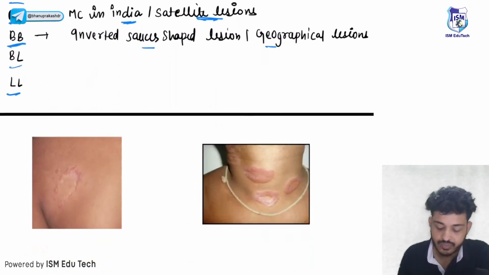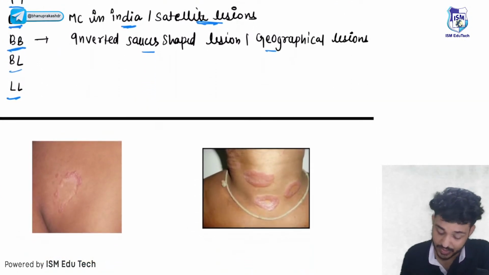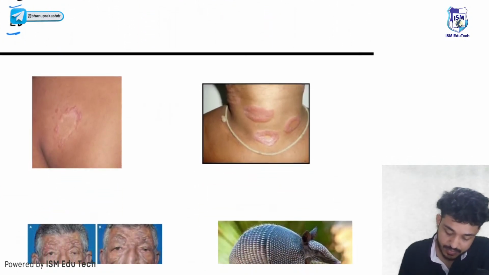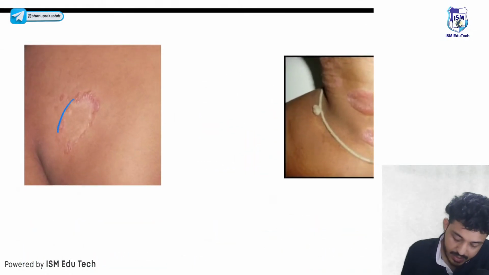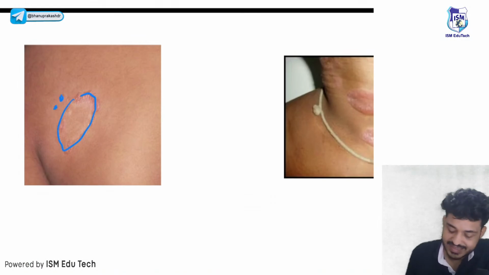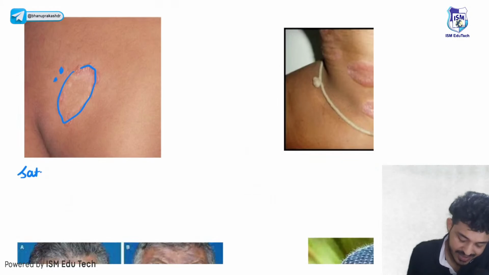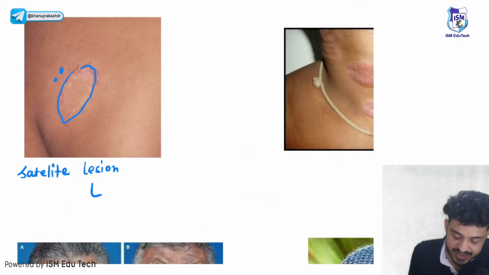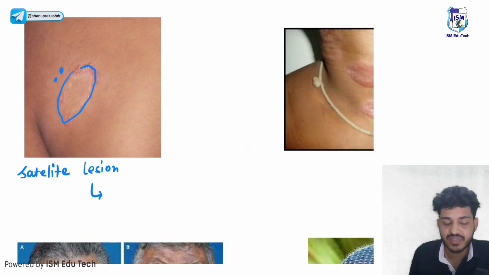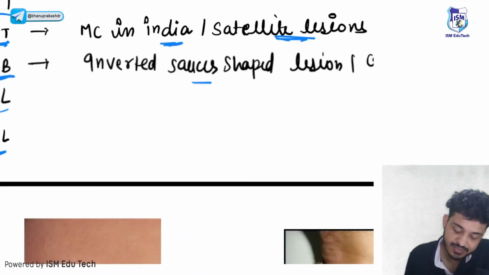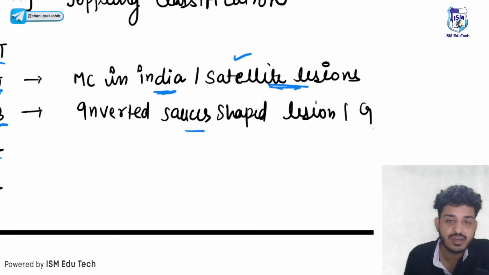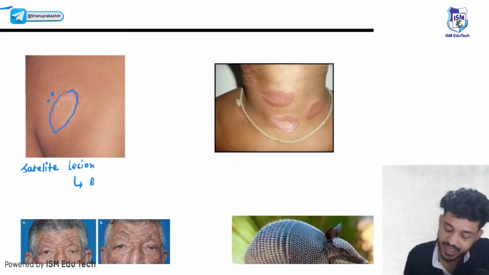In detail you will study this in micro as well. So can you identify which lesion this is? Can you see? This is a lesion, and around the lesion there are other lesions. This is known as a satellite lesion. And this is how the question comes: a satellite lesion is a feature of which type of leprosy? Look here guys, satellite lesion is a feature of BT type of leprosy.